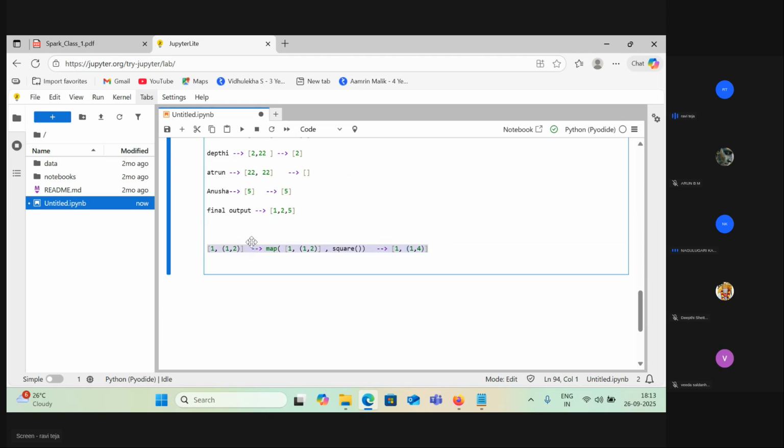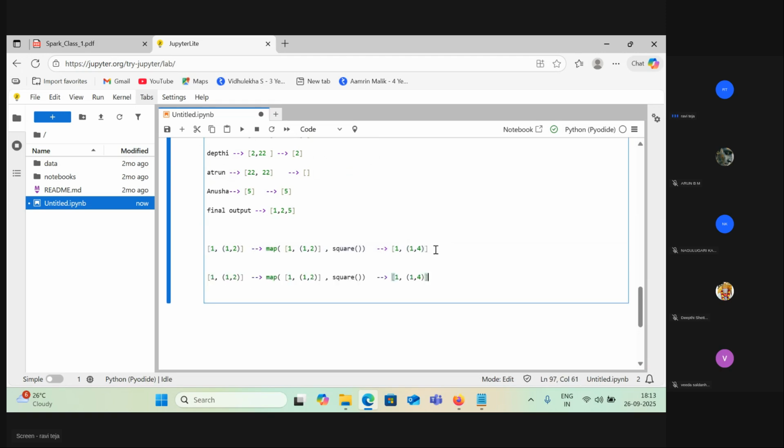Now, if I pass the same thing into flat map, can anyone let me know what is the output here? 1 comma 4. Do I need to put brackets here or not? No, you don't have to put them. Okay, now that's the question, right?